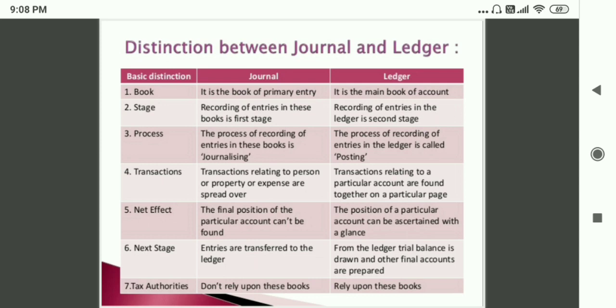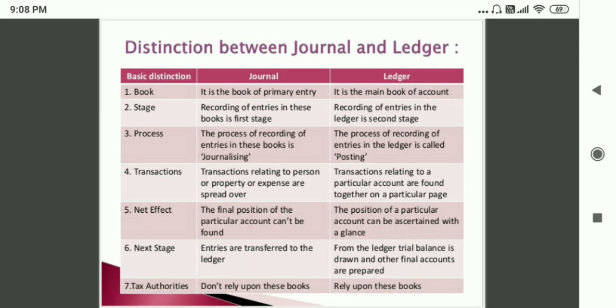Now we will see the distinction or difference between journal and ledger. Book. Journal is the book of primary entry, and ledger is the main book of account. The second point is stage.